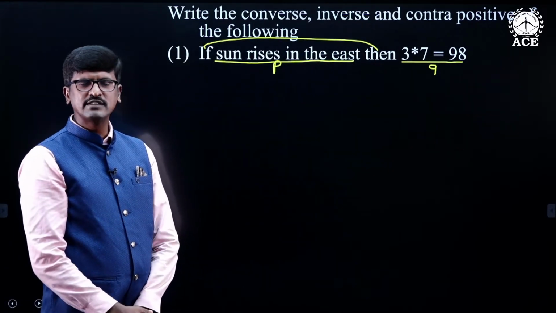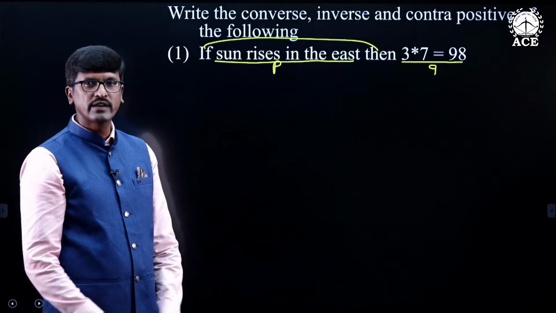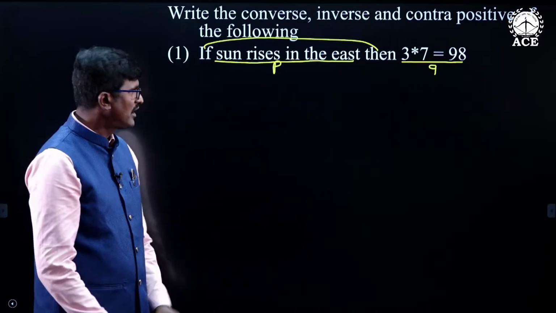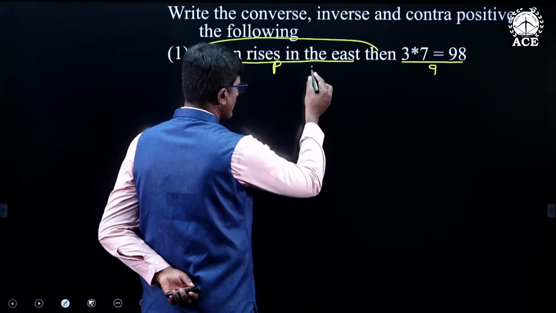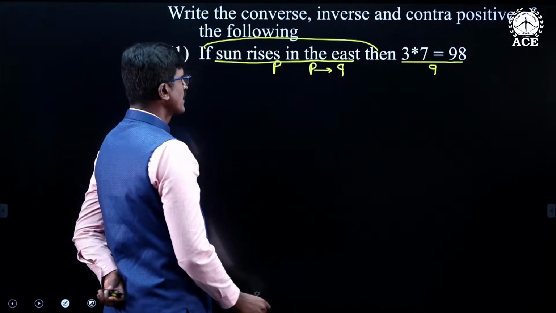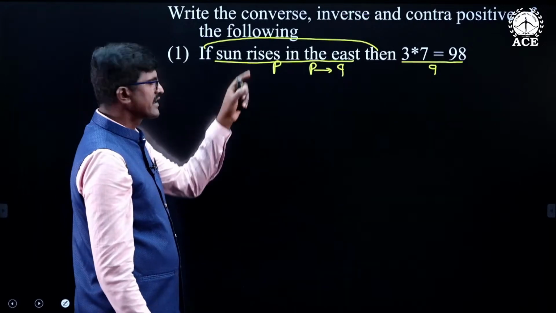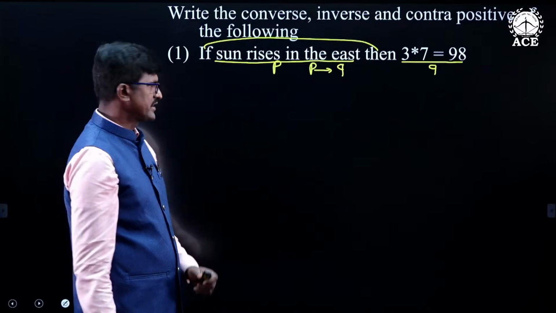When we combine two simple statements with the if-then connective, we get the compound proposition called the conditional. So the given statement is a conditional statement P conditional Q, where P is the sun rises in the east and Q is 3 star 7 is equal to 98.